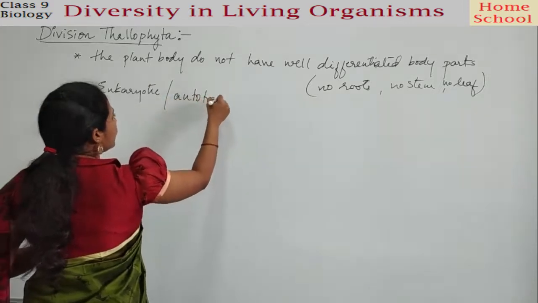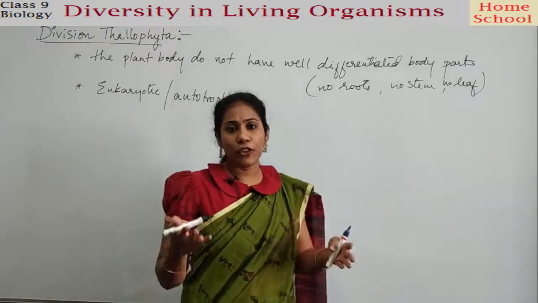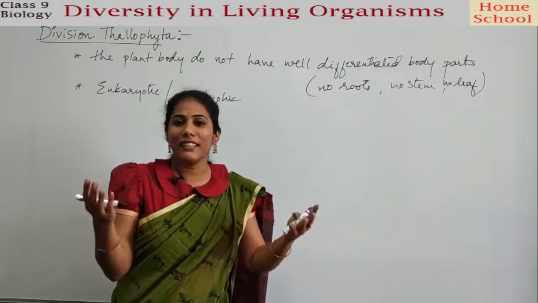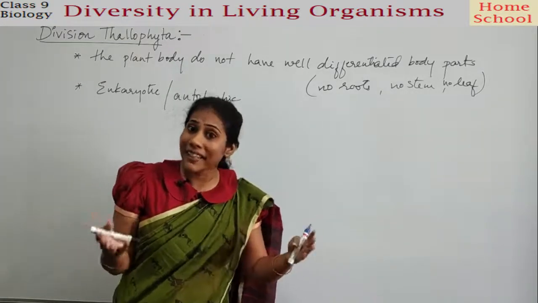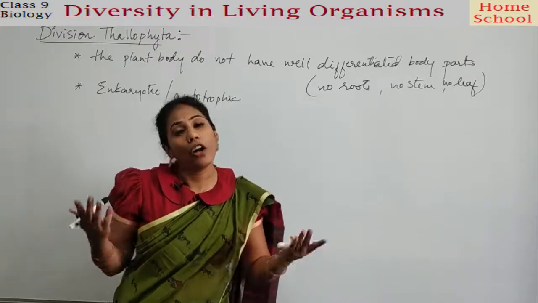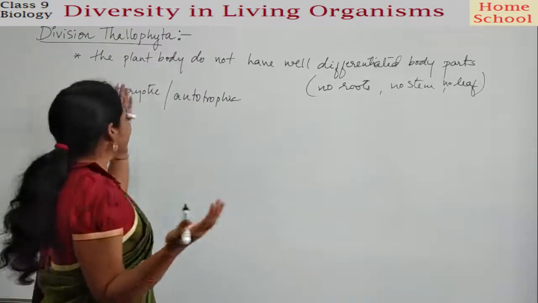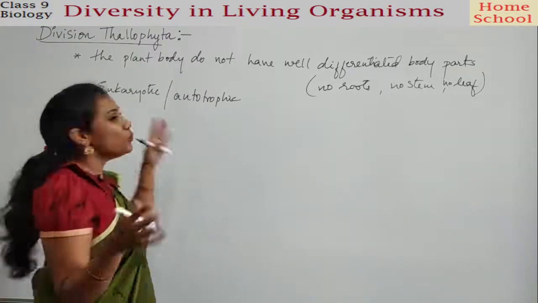What do you mean by autotrophic? The plants that can synthesize their own food. Plant itself is the living thing that can prepare its own food, right? So such living things are called autotrophic. So obviously this is a plant body, so it is autotrophic and it is eukaryotic.